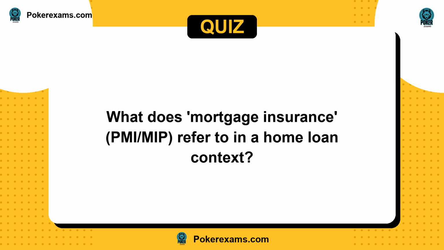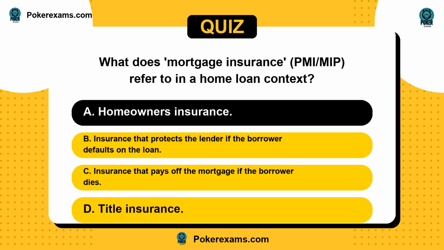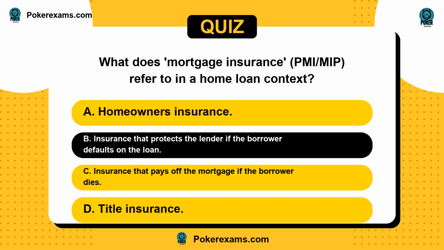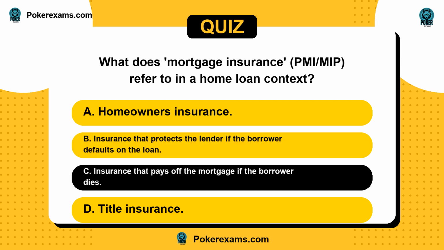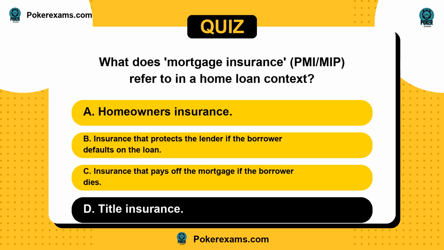Next question. What does mortgage insurance, PMI/MIP, refer to in a home loan context? Is it A, homeowner's insurance? Or B, insurance that protects the lender if the borrower defaults on the loan? C, insurance that pays off the mortgage if the borrower dies? Or D, title insurance?